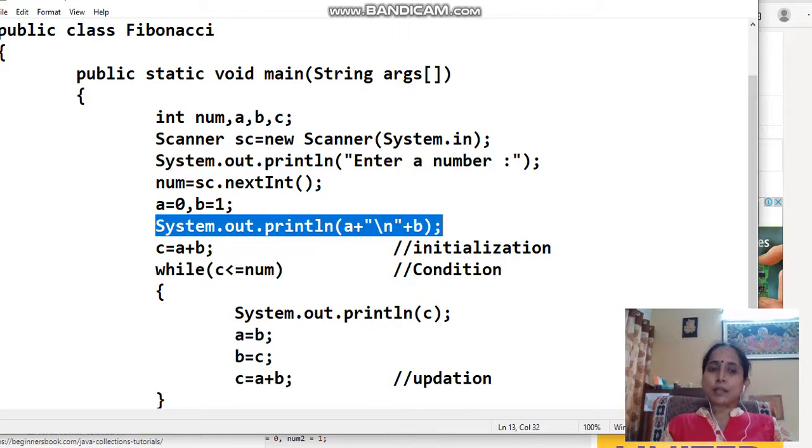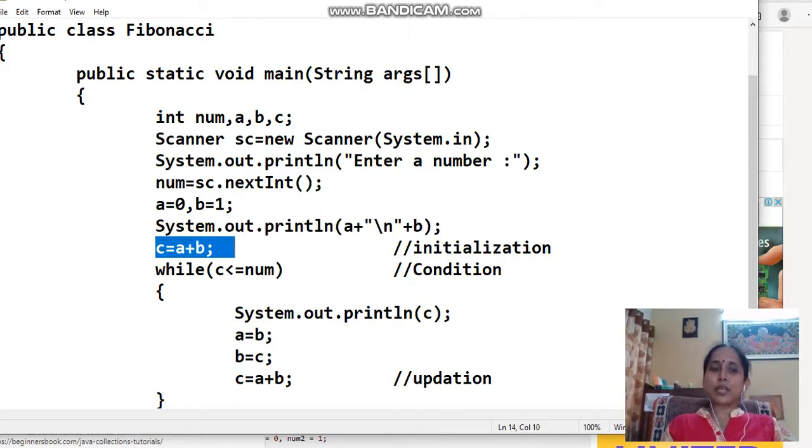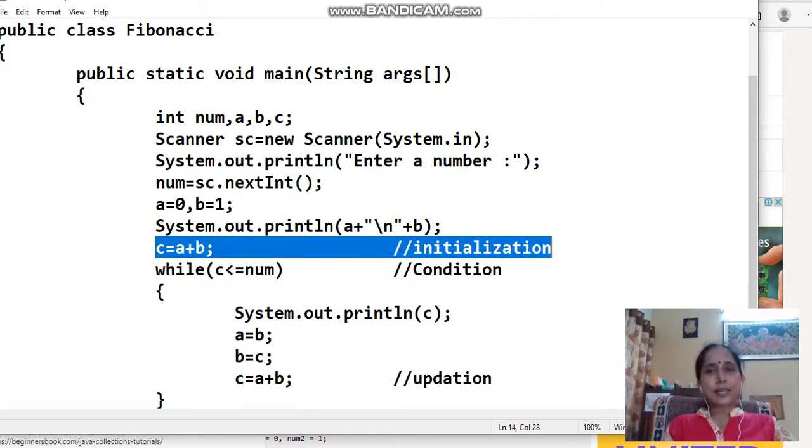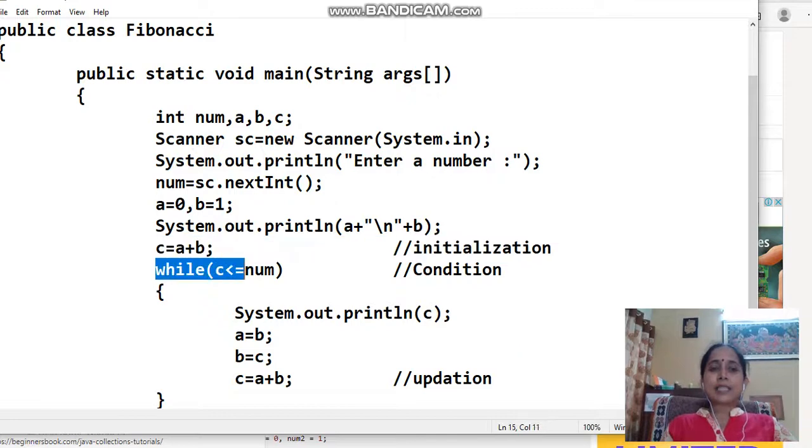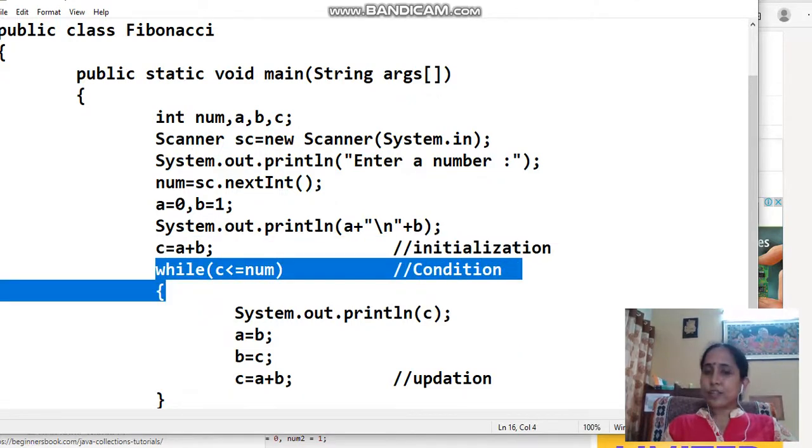So C is the third term of the Fibonacci series, which is equals to C is equals to A plus B. Now before continuing, we'll check if C is less than num. Suppose we entered 50 in num. Okay, so what is 0 plus 1? 1. 1 is less than 50. Yes, condition true. Right. So this part of the loop is the initialization phase. In the while we checked C less than num, which is the condition phase.